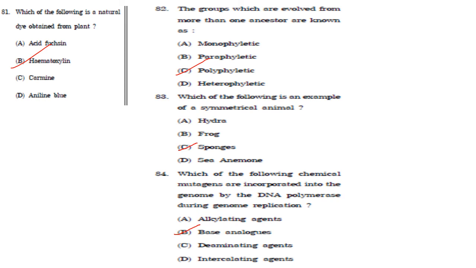So DNA polymerase cannot distinguish these analogues from the standard bases. So if base analogues are present during replication, they may get incorporated into the newly synthesized DNA molecule. So the answer here is option B, that is base analogue.